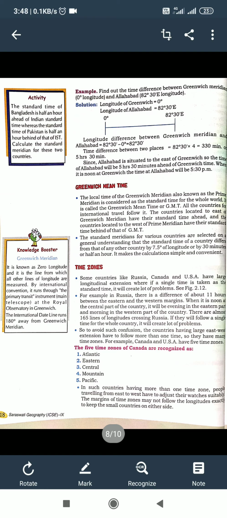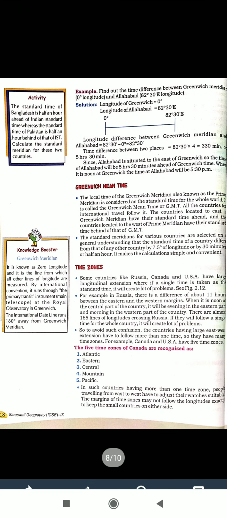The countries located to the east of the Greenwich Meridian have their standard time ahead, and the countries located to the west of the Prime Meridian have their standard time behind that of Greenwich Mean Time. Have you understood? Now next I am going to tell you about the zone.